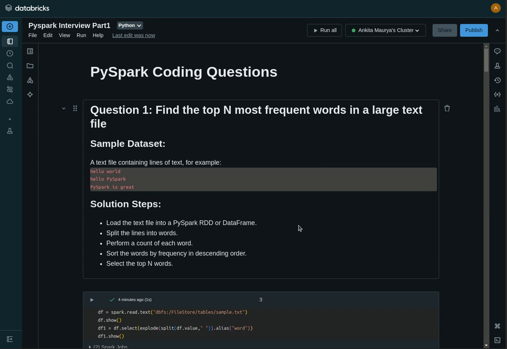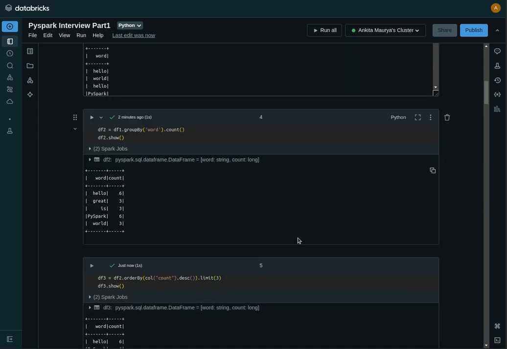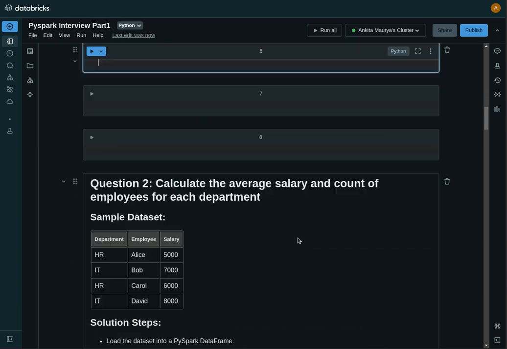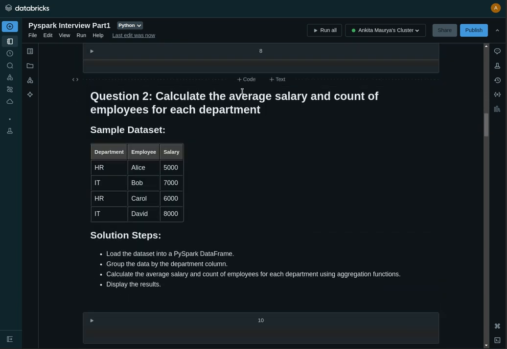Okay, so now let's jump to the second question. What is the second question? Calculate the average salary and count of employees for each department. Basically, we are given a data frame containing the columns department, employee and salary.